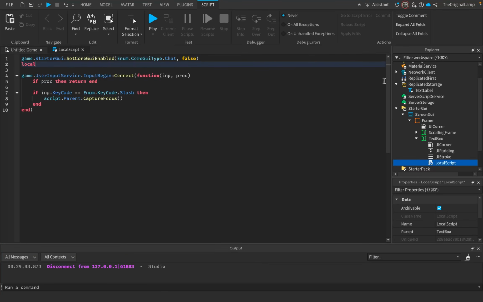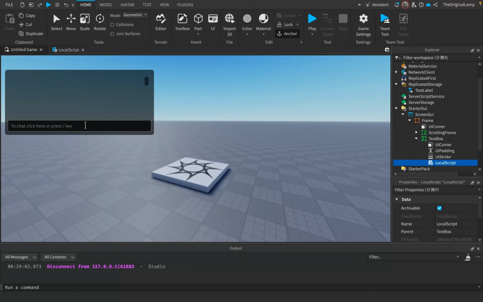I'll make a variable for this text label. So I'm going to say local text label is equal to game, replicated storage, wait for child, text label. I'm going to say script.parent, which is the text box, focus lost connect function. And focus lost effectively means when the player does something like press enter. So if the player finishes typing and presses enter, that loses focus. Or if the player clicks away, that also loses focus, but we only want this to function when the player hits enter while they were typing something.